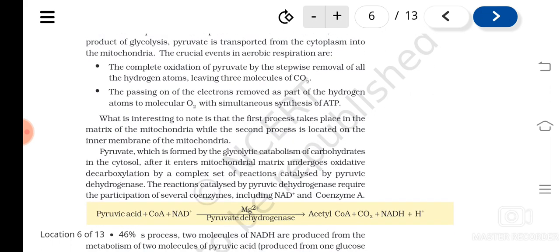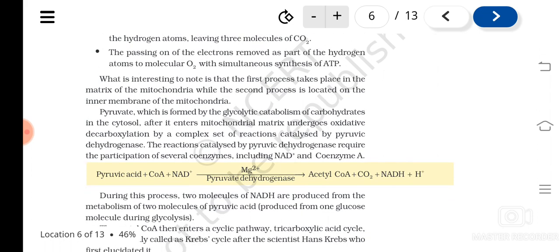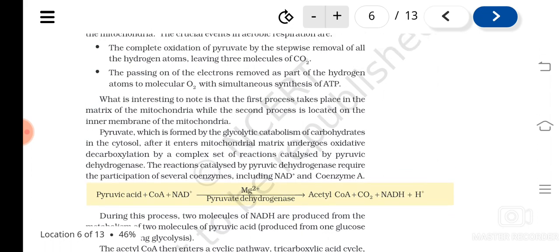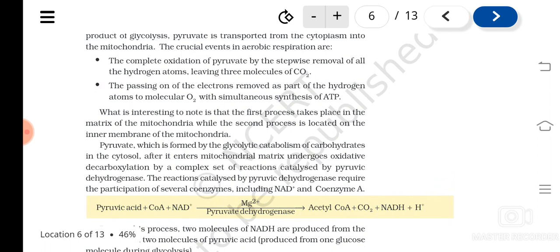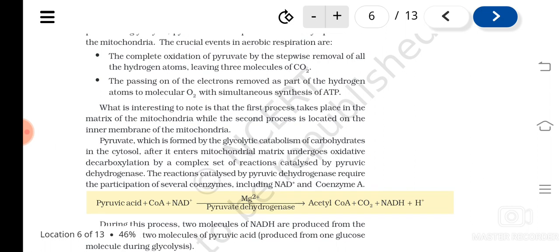That means ATP synthesis takes place along with the passing on of electrons to oxygen. Understood? The first process takes place in the matrix of the mitochondria, and the second process, ATP synthesis and the passing of electrons to oxygen, takes place in the membrane.